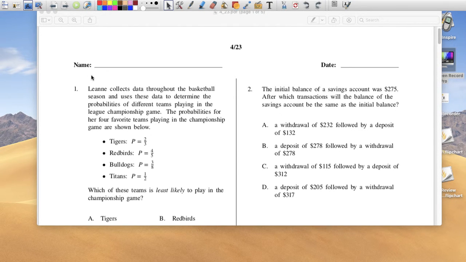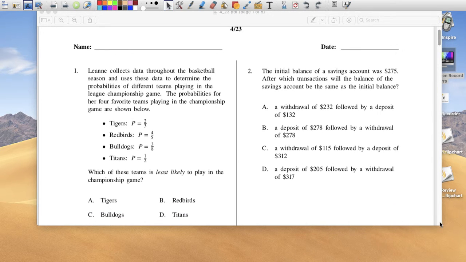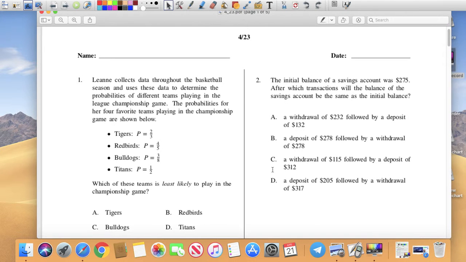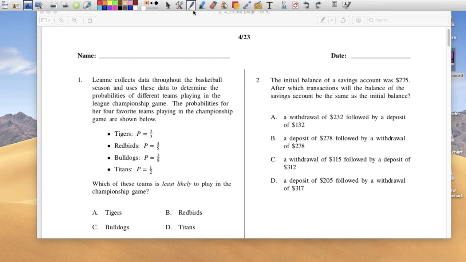Leanne collects data throughout the basketball season, uses the data to determine the probabilities of different teams playing. The probabilities for her favorite 4 teams playing the championship are shown below. And we did see this question, I think, on a test. Which of the teams is least likely to play in the championship game? Well, this is not that difficult, but I would change these to a percentage or even a decimal, whichever one you want, so that it's easier to compare.